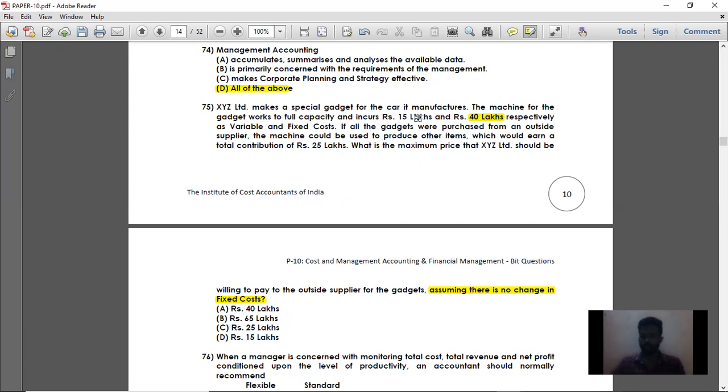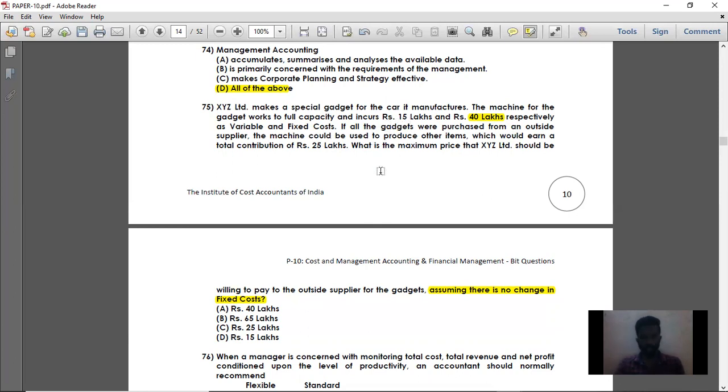And how much are you going to lose? If you are making it, you are going to spend 15 lakhs, and you are going to lose the total contribution of 25 lakhs.